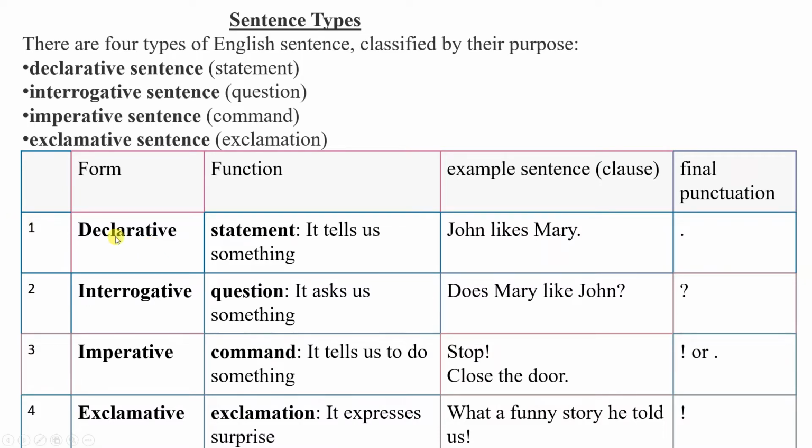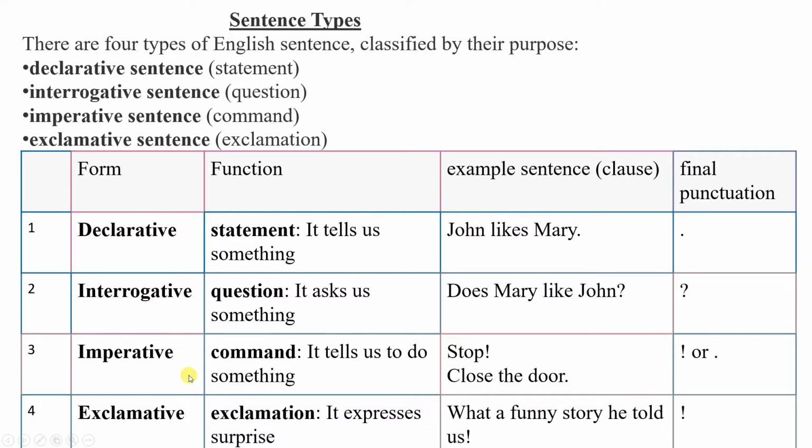First is declarative sentence. Its function is a statement. It tells us something. For example, John liked Mary, and it always ends with a full stop. Interrogative. So it asks us something. Does Mary like John? So it ends with a question mark.